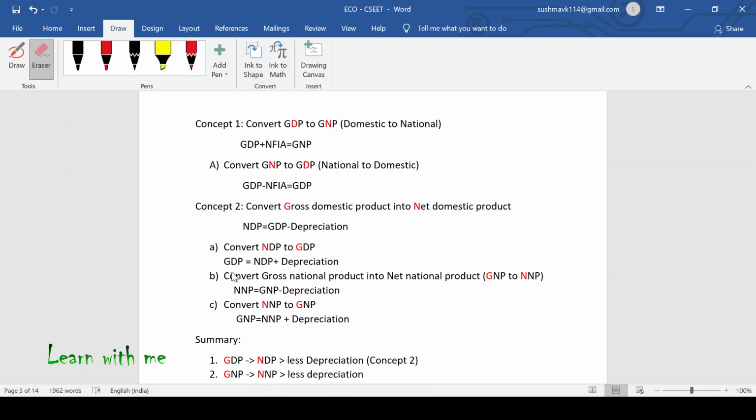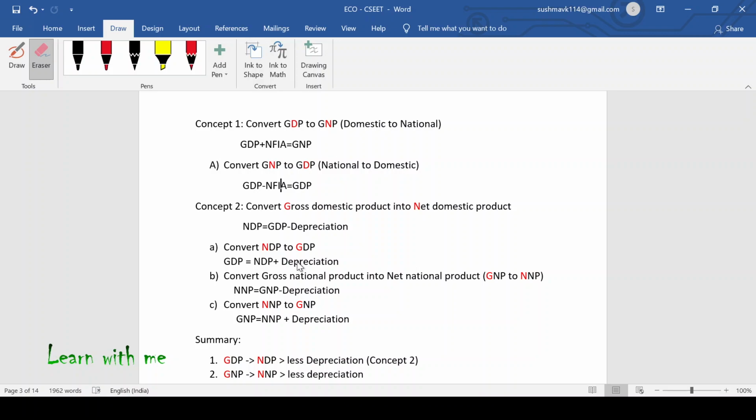Now, if you have to calculate GDP, then how do you do it? It is opposite to this. If you have to calculate GDP from NDP, you have to add depreciation.